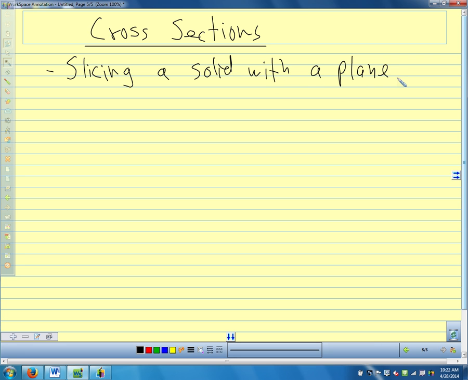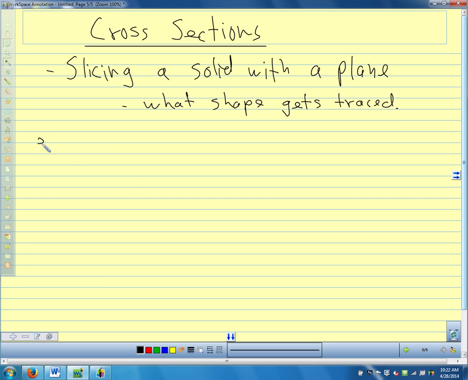And we're interested in what shape gets traced out when we cut that solid by a plane.